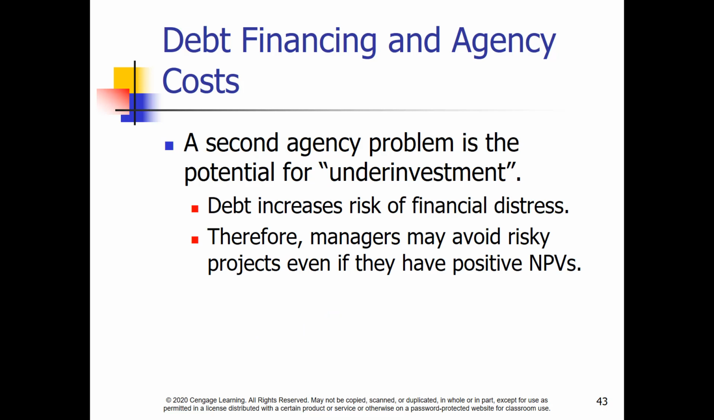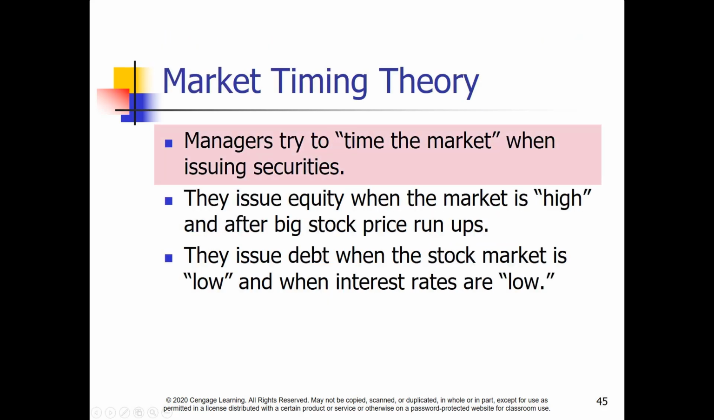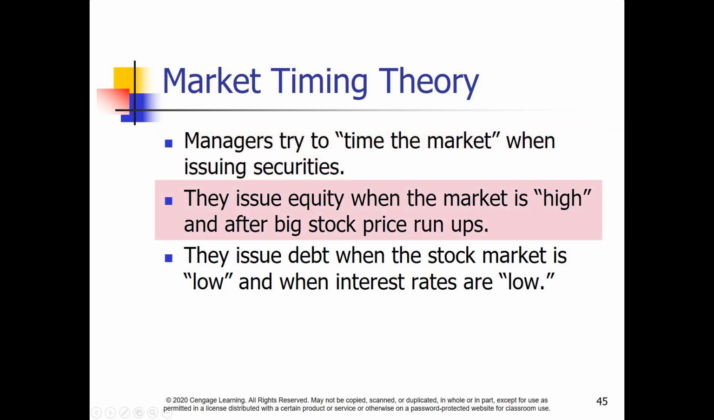A second agency issue is termed underinvestment. Since debt increases the risk of financial distress, managers may be reluctant to pursue what would be good but risky projects for fear of failure. The advice for managers is that firms should maintain some reserve borrowing power, stay to the left on the optimal debt curve. Managers might try to time the market in the sense of taking advantage of which way would be better to raise funds at any one time, debt or equity. Equity when stock prices are high, debt when interest rates are low.